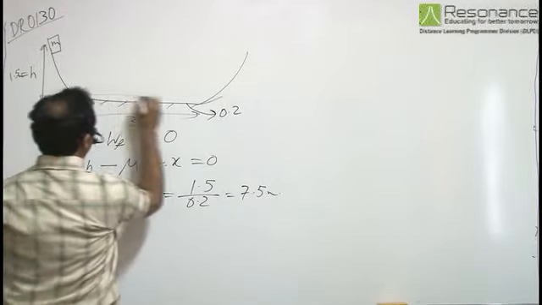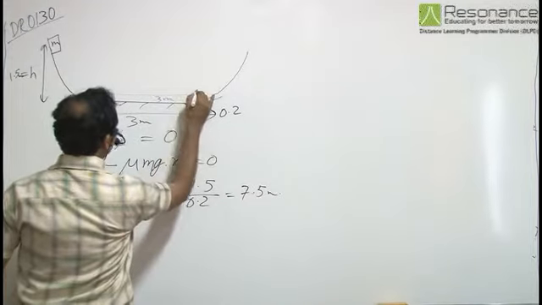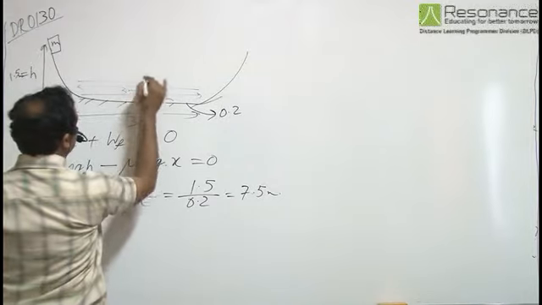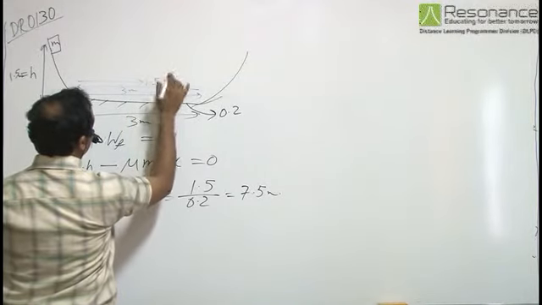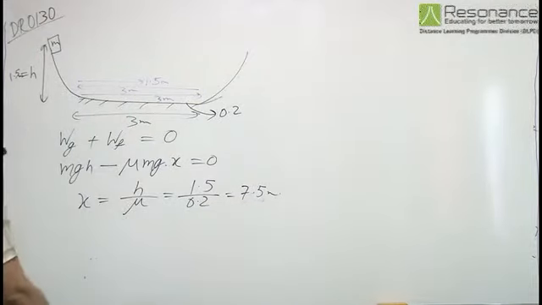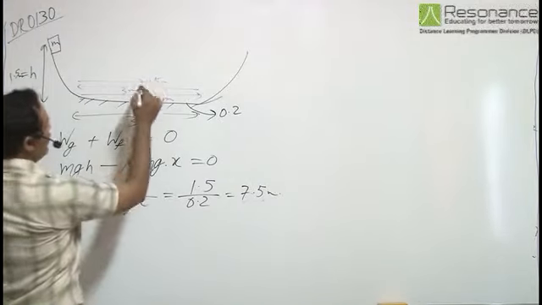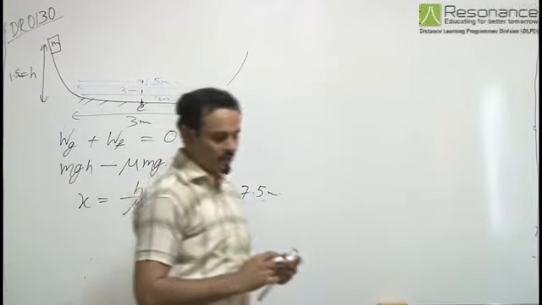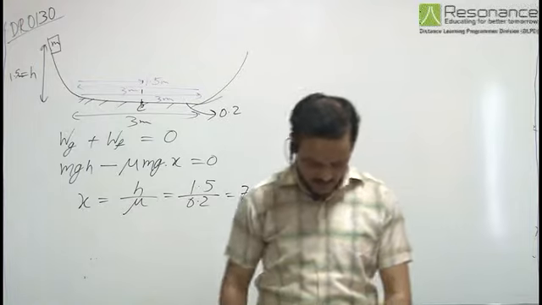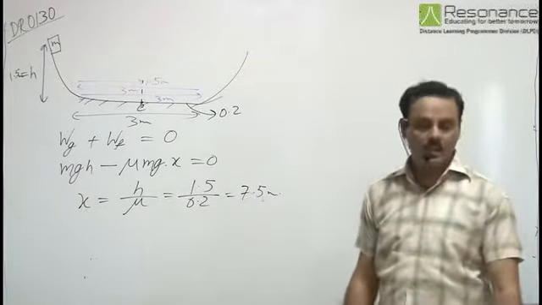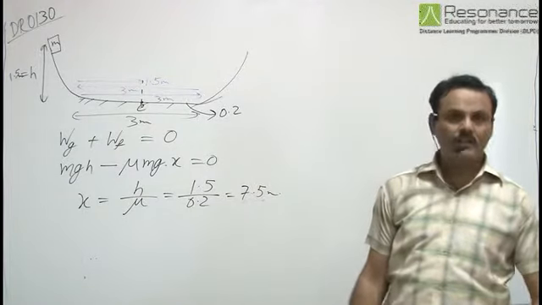It means it goes by 3 meter, returns by 3 meter, and again goes by 1.5 meter, such that a total distance traveled in the part having friction is 7.5 meter. And as it can be seen that this 1.5 meter is the middle portion of the flat region, middle point of the flat region. So the correct answer is C, that is the particle will stop at midpoint of the flat portion.